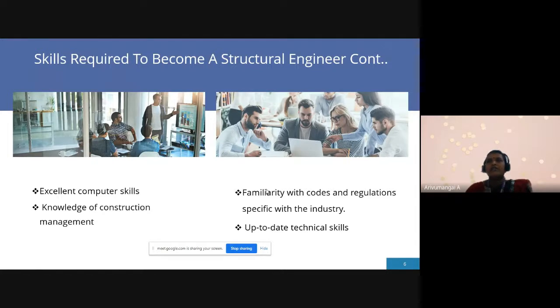Design the building means single components, such as a beam, column, or footing. All elements we have to design using Excel. That Excel will help for the entire project, the entire lifetime.